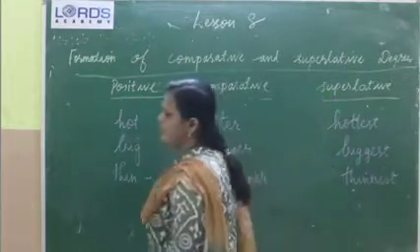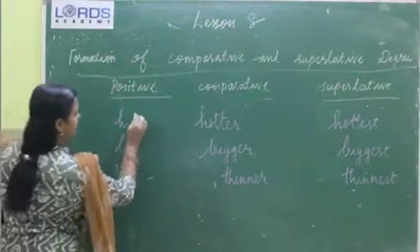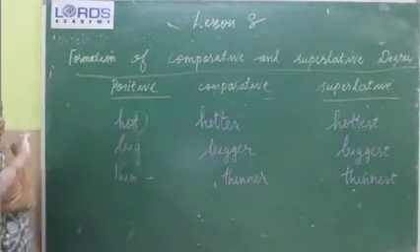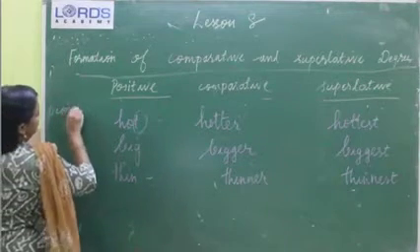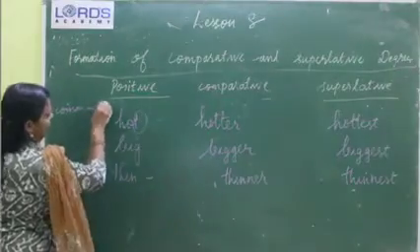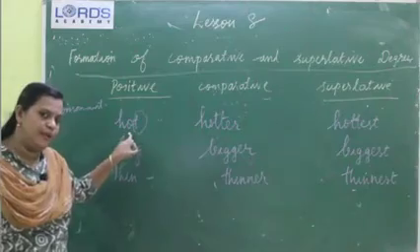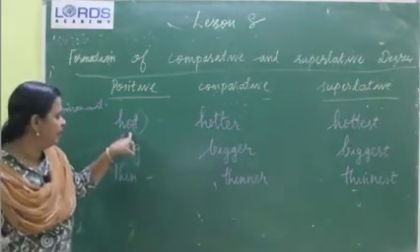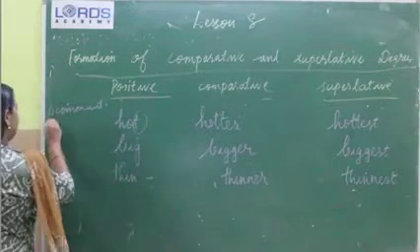Yes, three things you have to keep in mind. First thing is that the last letter should be a consonant. Then before the consonant there should be a short vowel. Here we can see which vowel? O. Yes, there should be a short vowel.